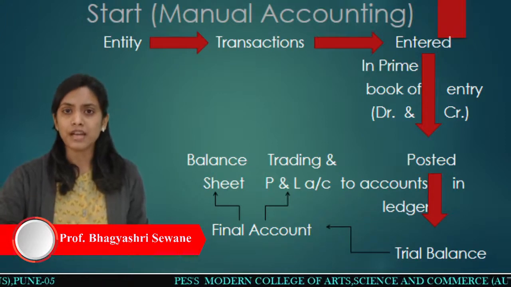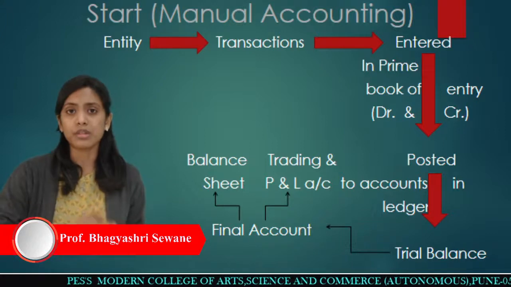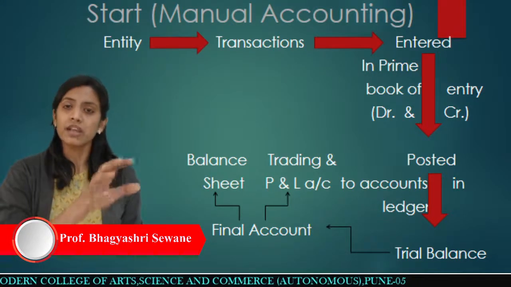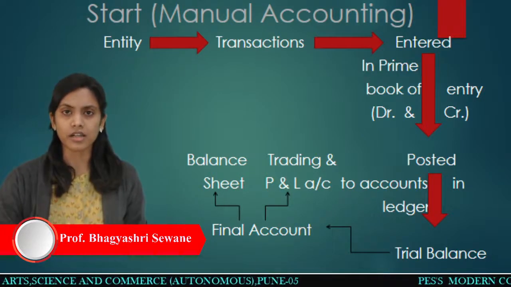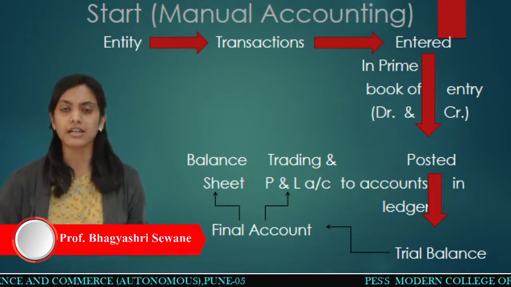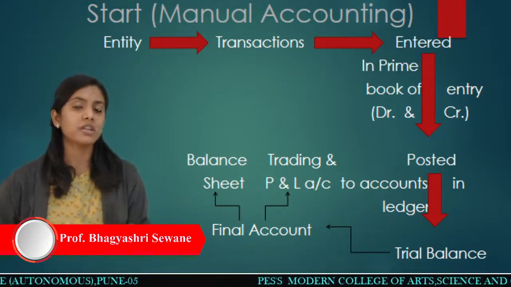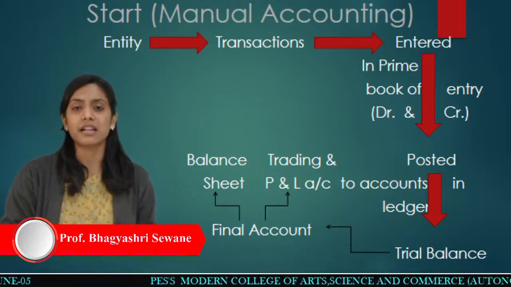Before coming to the market, whatever expenses you require for that purpose, except the manufacturing expenses, all those expenses are recorded in the profit and loss account, and all incomes are entered in the profit and loss account. You know the rules about debit and credit, right? So after this profit and loss account, you will get the net profit, which we take in the last step, that is the balance sheet.